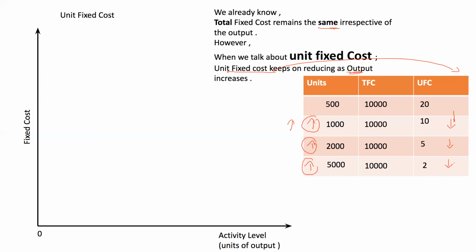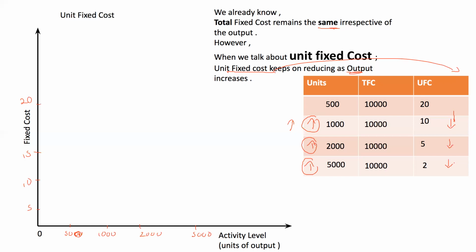Let's plot it as a diagram. You will talk about the activity level over here: 500, 1,000, 2,000, and 5,000. This is randomly I'm taking it.